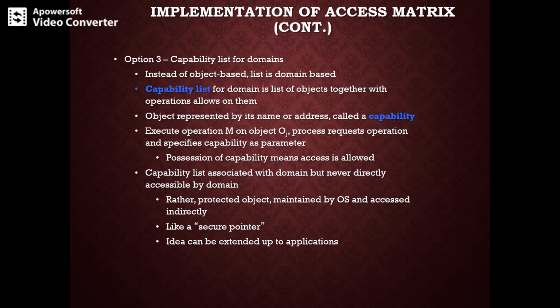A capability list is associated with the domain but never directly accessible by the domain. Rather, as a protected object, it is maintained by the operating system and accessed indirectly. It is like a secure pointer, as I mentioned, and this idea can be extended up to applications.